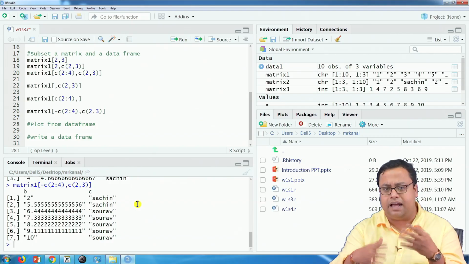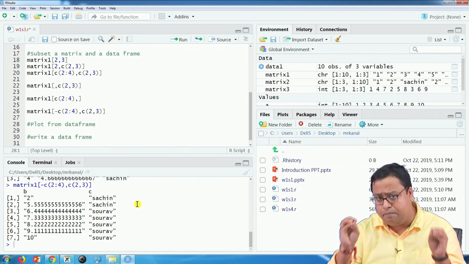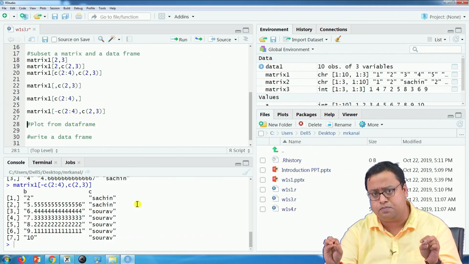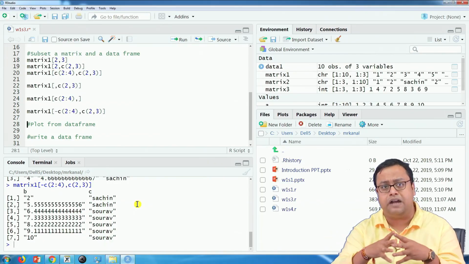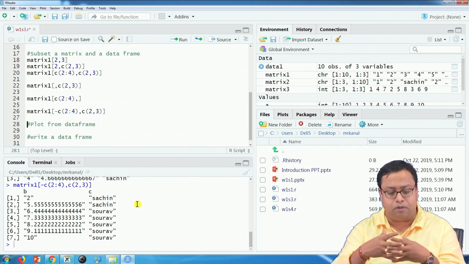I would suggest that I am going a little bit fast. It is very good if you pause at each point and run each line and see what is happening for yourselves also. That will help you to understand it properly.